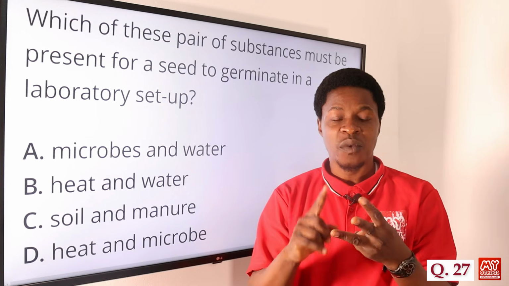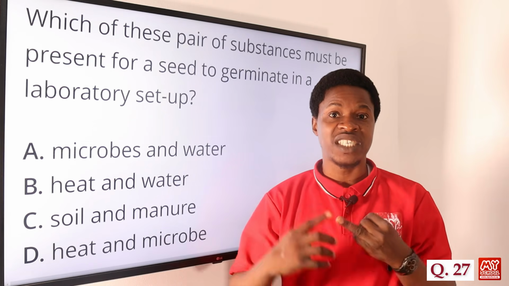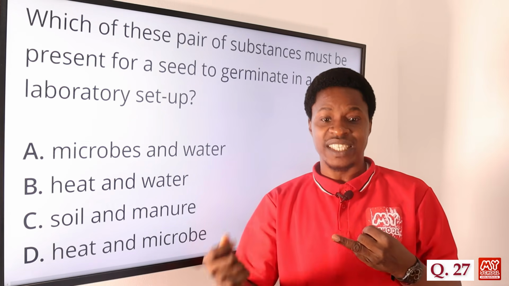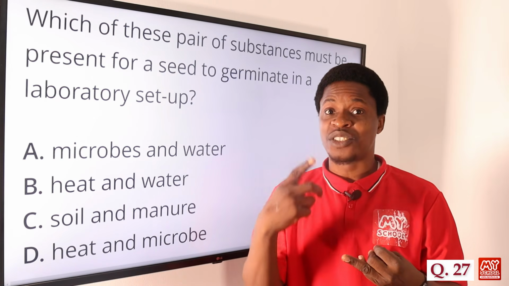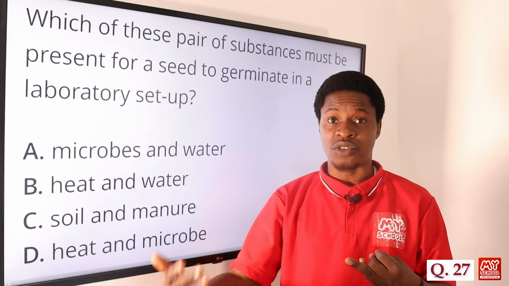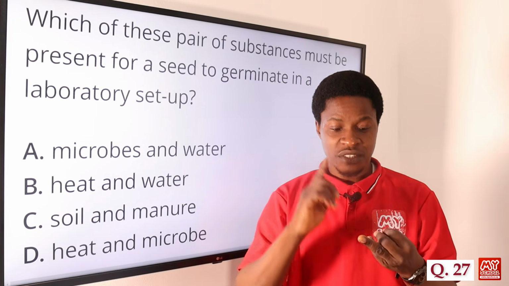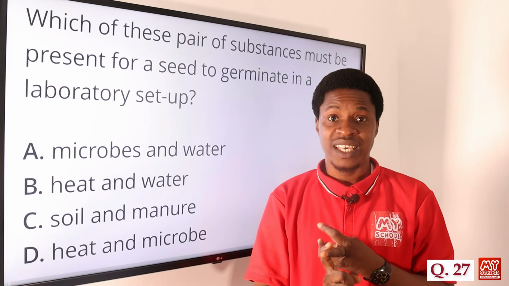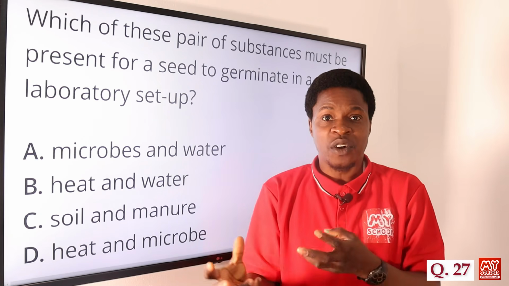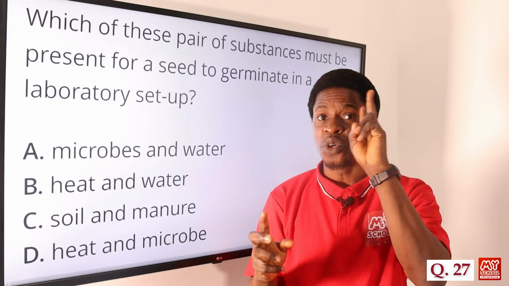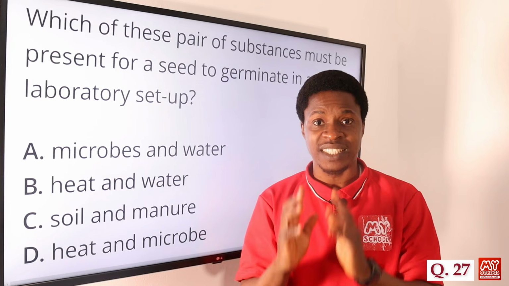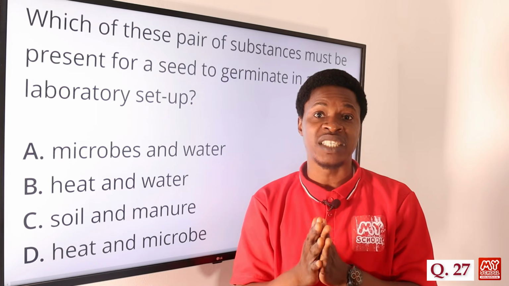Once there is heat, once there is water, what water does is to rehydrate the seed so that it can get the nutrients that it needs. And then, of course, oxygen is also important, but the oxygen can be supplied from the water, like we have the dissolved oxygen in water. So we talk about heat. Heat is needed to break the dormancy and cause germination of the seed. So those two factors are very important, heat and water, for any seed to germinate in the laboratory setup.